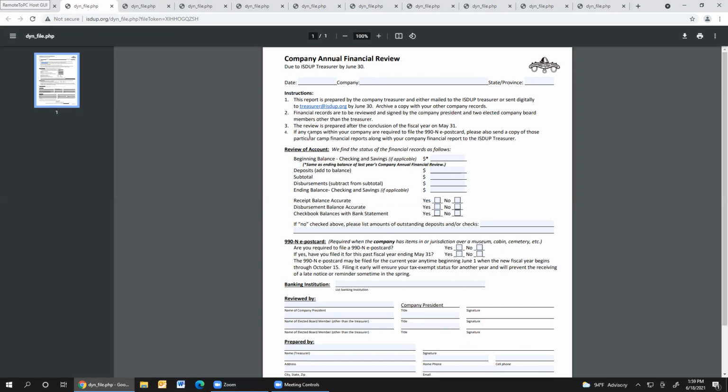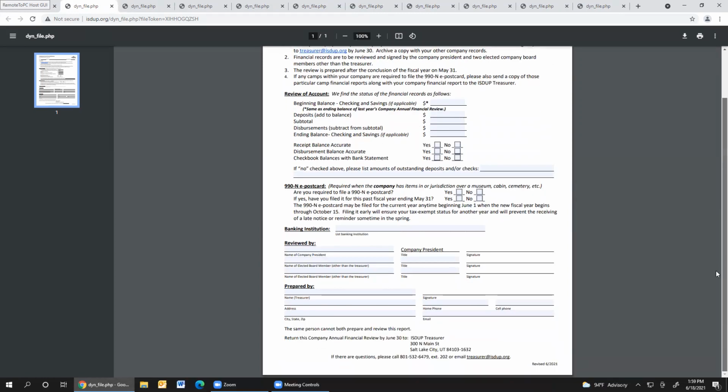And that talks about it right there. I don't need all of them, just any of those camps, whether or not they filed. If they're supposed to file, I need a copy of that review sent in. And again, please make sure if you're one of these people signing that you have looked over those records and you stand behind them.